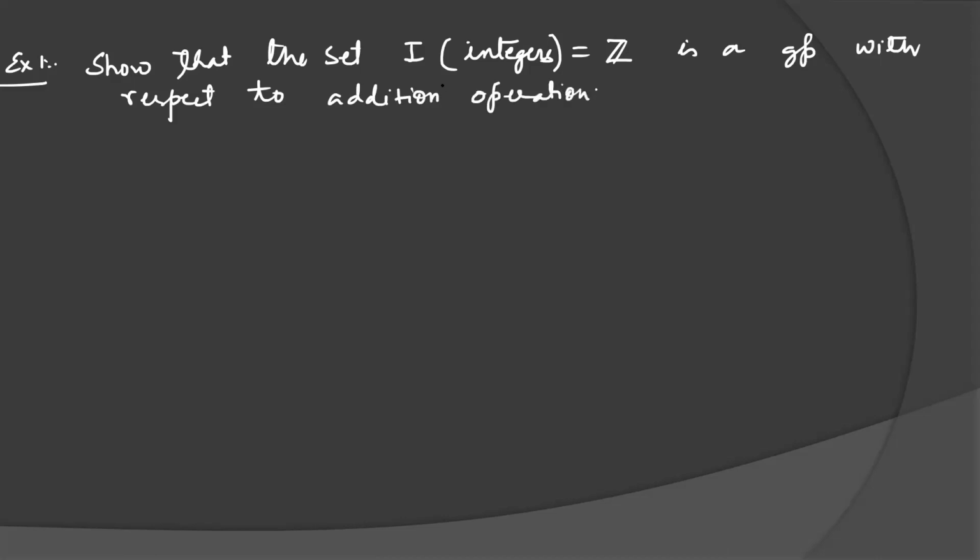So for proving a group, we have to prove 4 properties: closure, associative, existence of identity, existence of inverse. Closure is also, we can say, the binary operation property, meaning the set is closed with respect to the operation. So first I am going to the closure axiom.